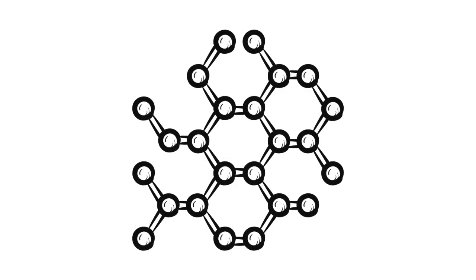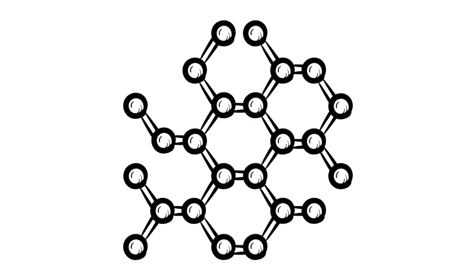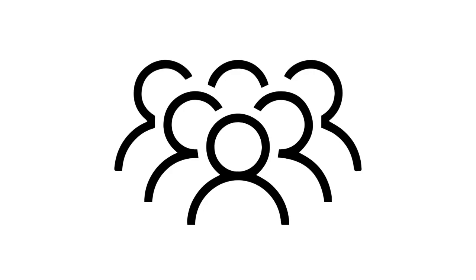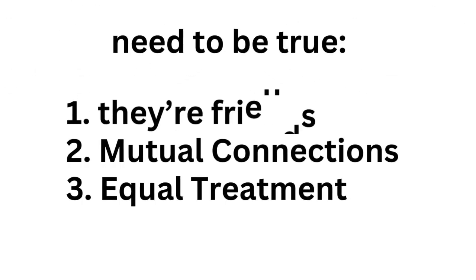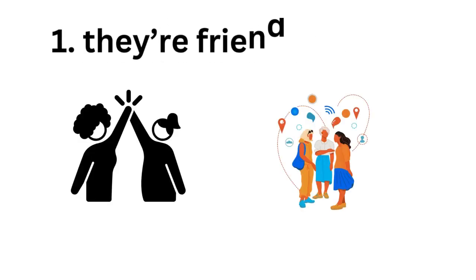An equivalence relation is like a special group of friends who have a unique bond. To be in this group, three things need to be true. First, they are friends. Second, they have mutual connections. And thirdly, equal treatment. First off, they have to know each other.